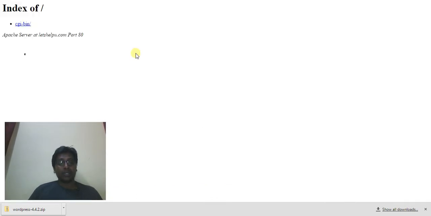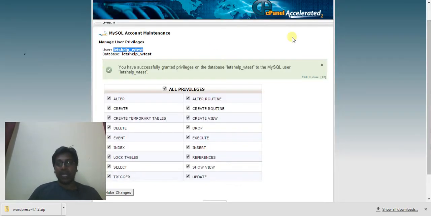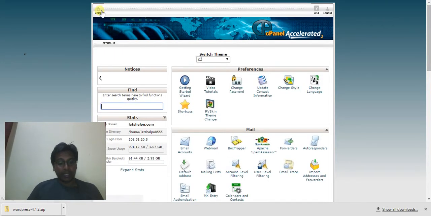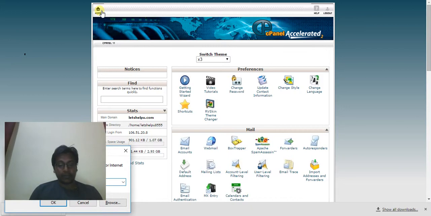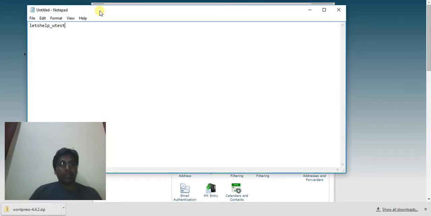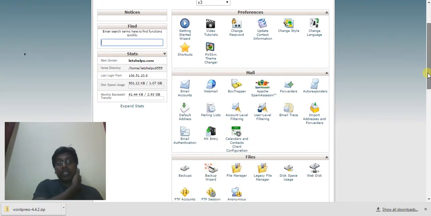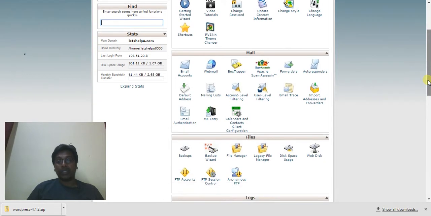So now I'm just going to my cPanel, come back again. Now I have created my database. I need to remember the username. Of course, the username and password are the same for the time being, but when you're working with real-time projects, don't use the same username on the database. It's not good for security purposes.